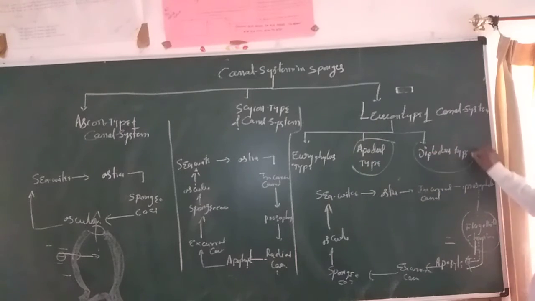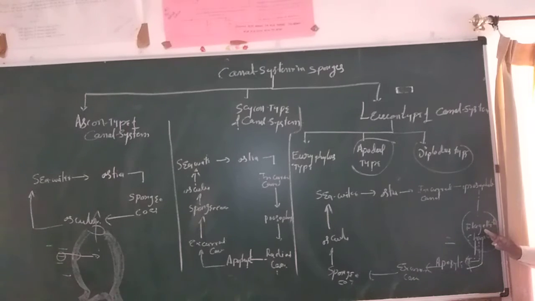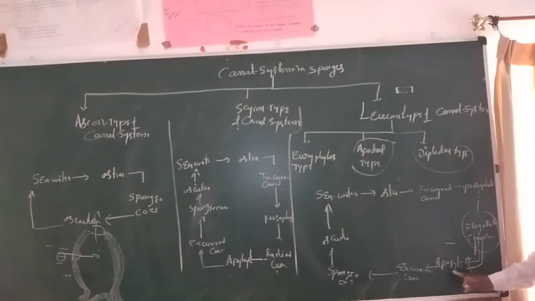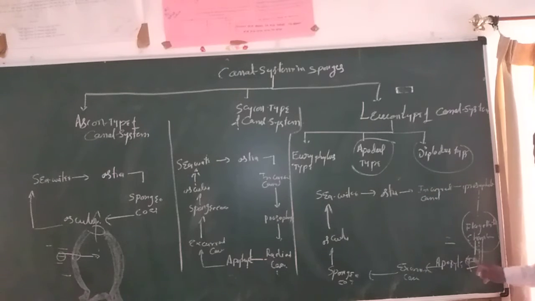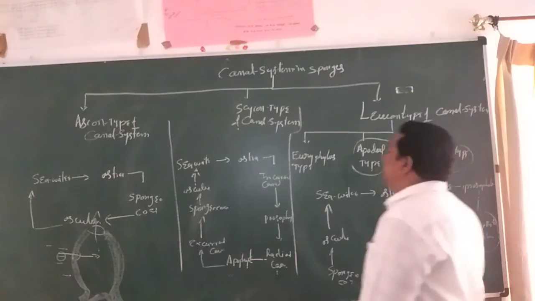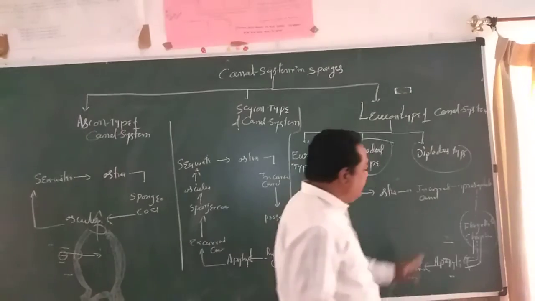So the last one is diplodal. Here in the diplodal, the complexity increases. Radial canals are absent, whereas in the Eurypylous water canal system they were present. In the apodal, the flagellated chambers communicate to the external canal through a tube. Now the last one, diplodal: two tubes are formed.